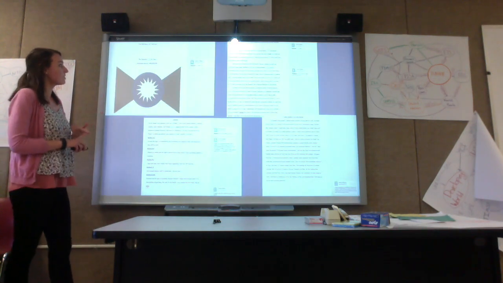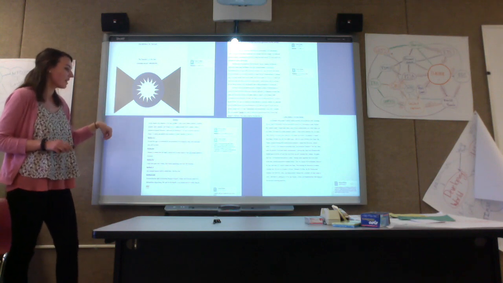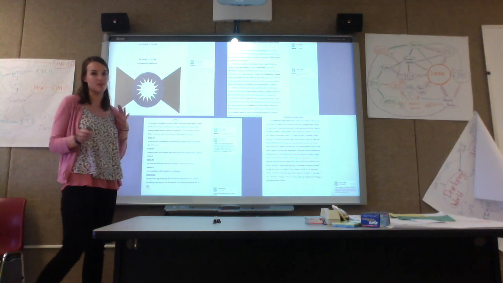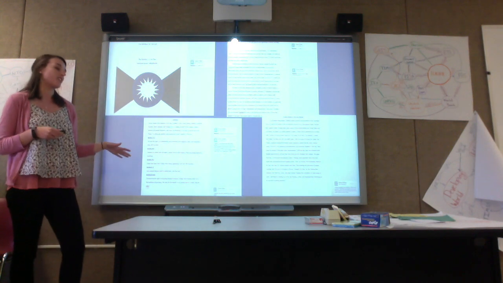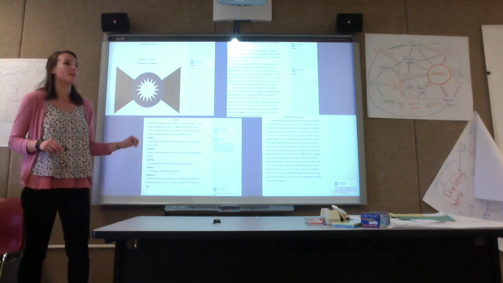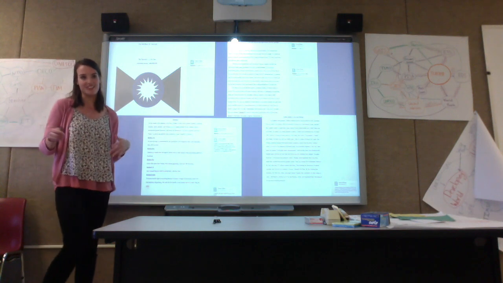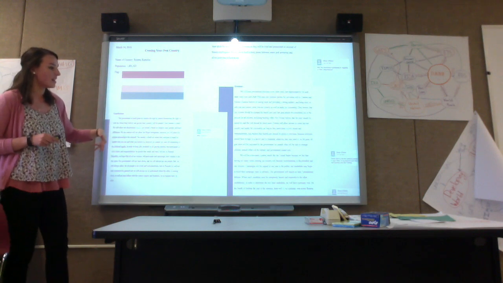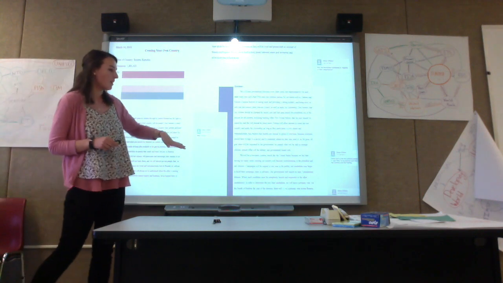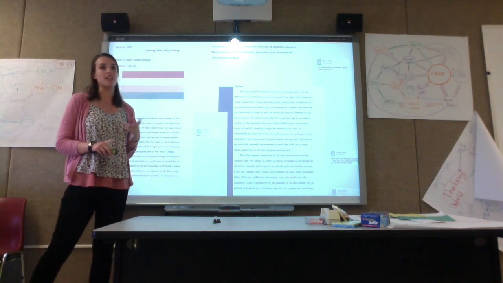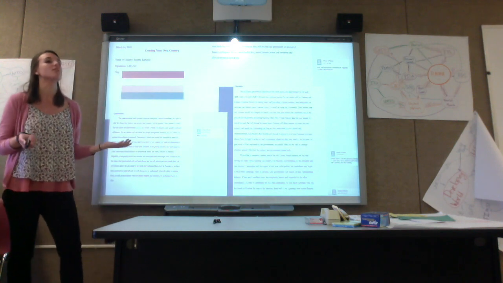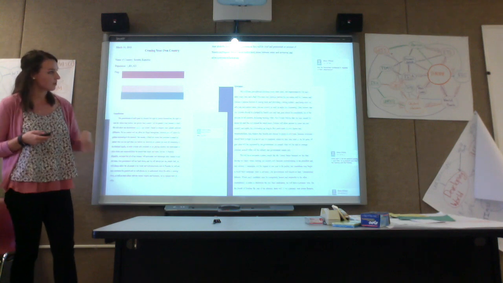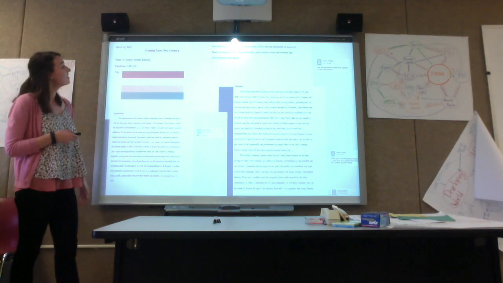So these are some examples of student A's work. And he had some really good ideas, but his preamble of his Constitution was very similar to the US's. So I suggested that he come up with some of his own ideas and reword some things to make it more unique. This is student B's assignment, and she did a really good job, but I said that she could do better explaining her two political parties, because she said there are two political parties, but she didn't really go into detail with like what exactly they could do, so I wanted her to delve deeper into those parties.